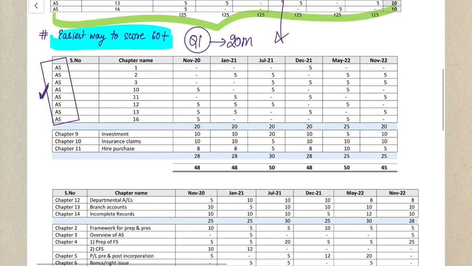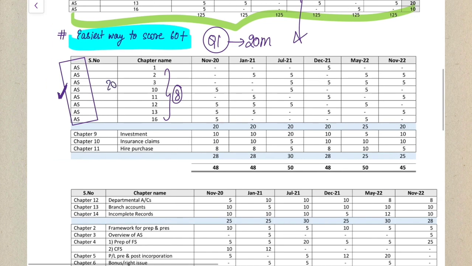Yes, so your question number 1, 20 marks if you have to attempt it, and it is compulsory and is coming from your accounting standards. If you see in your group 1, you have around 8 accounting standards which you have to cover, and which are very easy. So please cover those 8 accounting standards first when you start to study and secure these 20 marks.